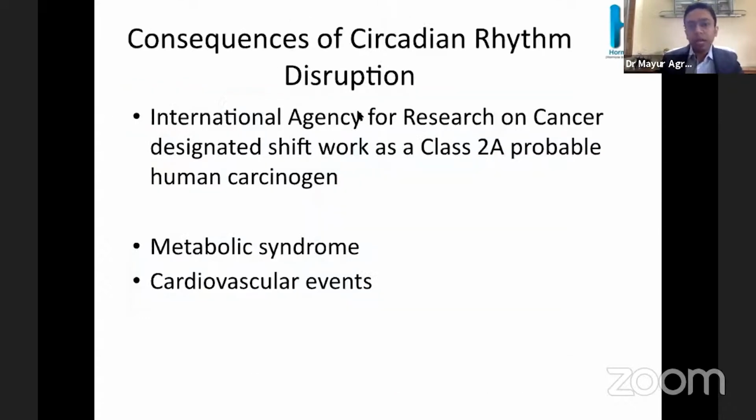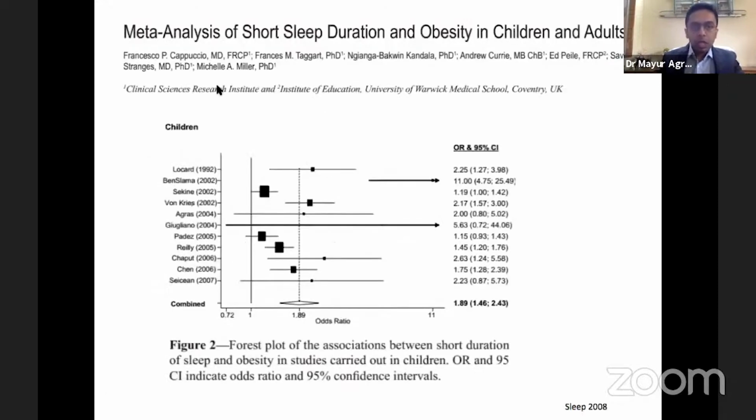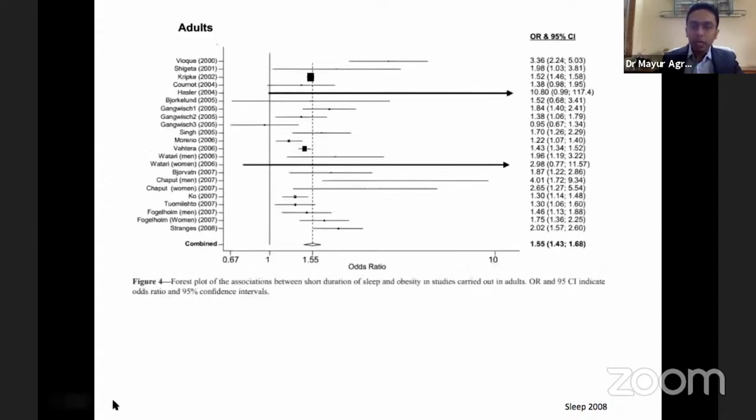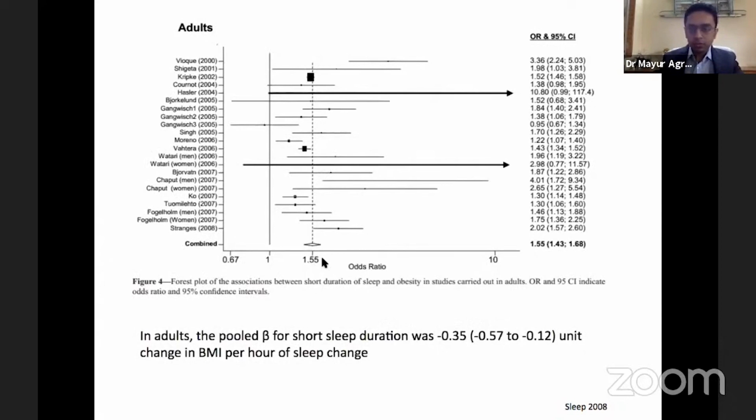And the consequences of circadian rhythm disruption can be an increase in metabolic syndrome and cardiovascular disease. It has also been considered a probable human carcinogen. In the meta-analysis of short sleep duration and obesity, there is an odds ratio of 1.89. With short duration, with sleep deprivation, obesity increases both in children and adults. The odds ratio is around 1.89 in children and 1.55 in adults.